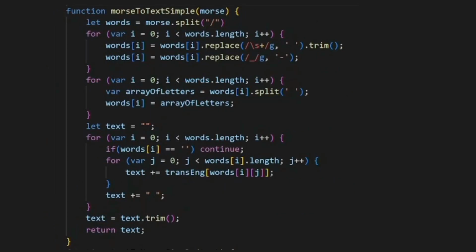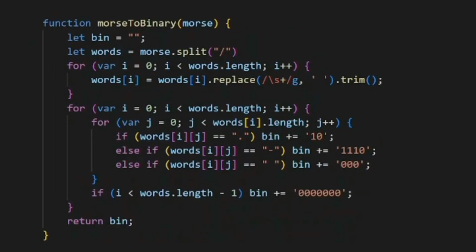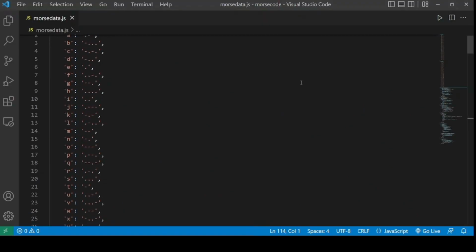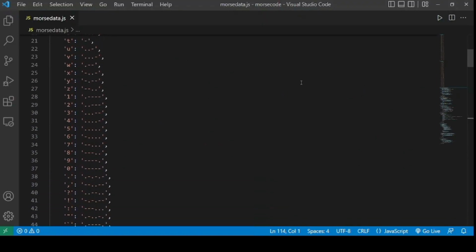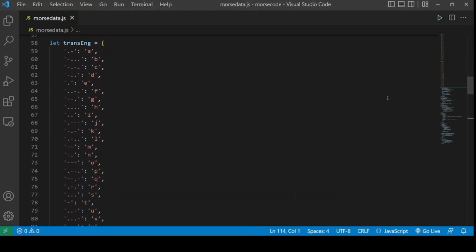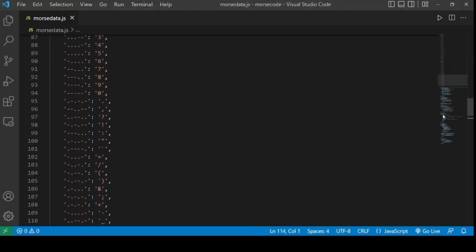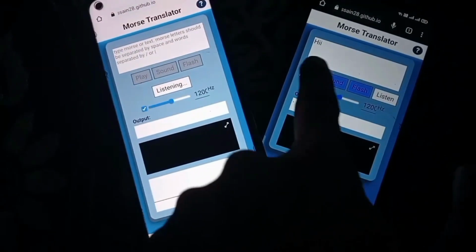And here are the four translation functions: text to Morse, simple Morse to text, simple Morse to binary, and binary to Morse. Using these four functions, I can translate any kind of signal to anyone. This is a JavaScript object that contains characters and their equivalent Morse codes and vice versa. Remember, we didn't test the listen button yet. Now we'll test that and see what it does.